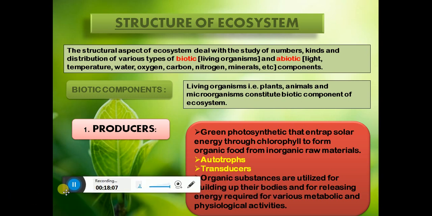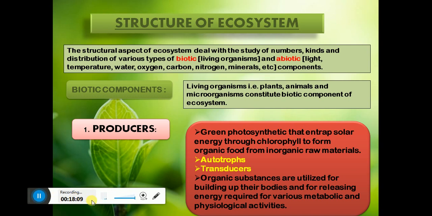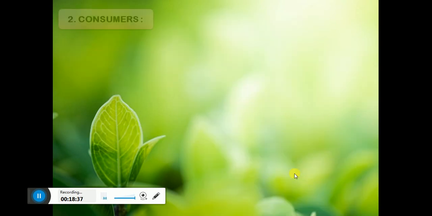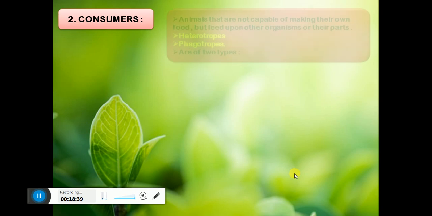They are also called transducers because they change the radiant energy into chemical energy. Now, organic substances are utilized for building up their bodies and for releasing energy required for various metabolic and physiological activities. Means the producers use organic substances to build up their body and to release energy for the metabolic and physiological activities. Now the second component of the biotic community is consumers.